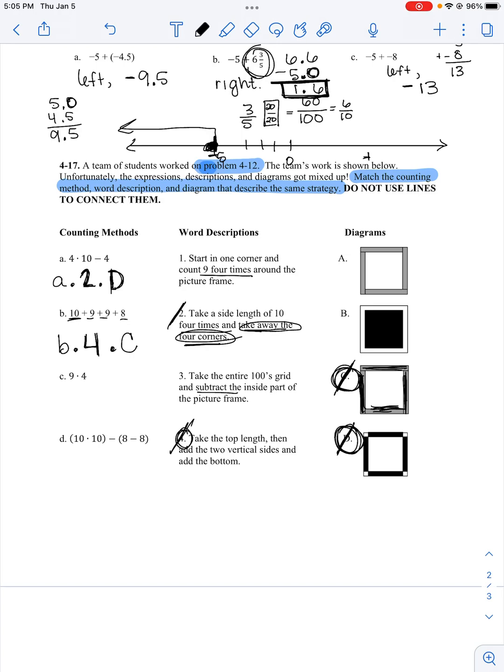Lowercase c, 9 times 4. Number 1 is start in one corner and count 9 4 times. That sounds right. So lowercase c matches with 1. Then if I look at my pictures, I have A or B to choose from. And A has the same length 4 times, so it has to be A. Which leaves for part D, it has to match with number 3 and uppercase B.